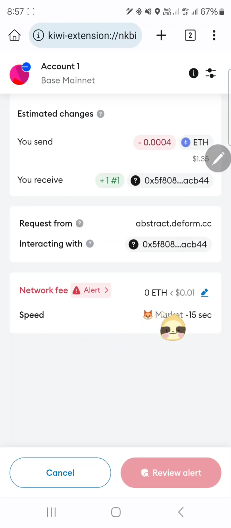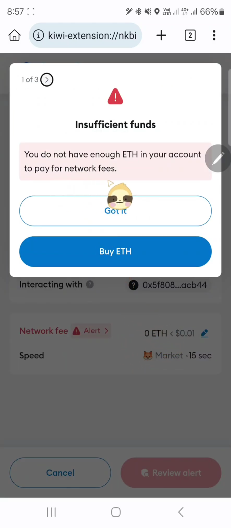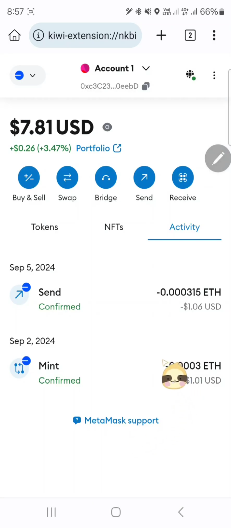Here you can see they give me a reminder about network. I have not sufficient Ethereum fees. So you do not have enough Ethereum in your account to pay network fees, so we have to buy or deposit to mint this NFT. So just skip this now.